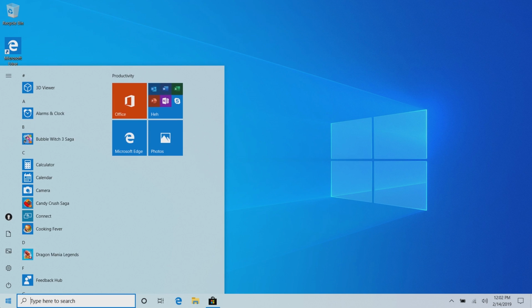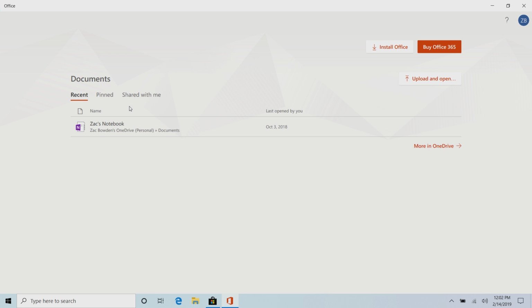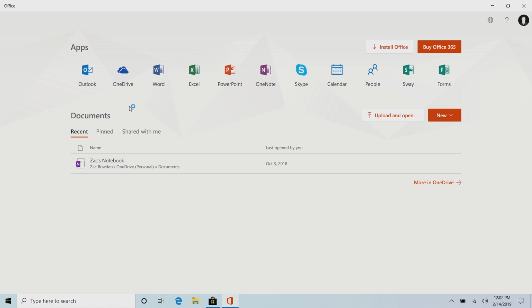Moving right along, let's take a look at the new Office app. You can see here that Microsoft has introduced a brand new Office app. It is a web app that sort of gives you an overview of all of the Office online experiences and even local Office experiences as well that you can access. So you can see here at the top we have Outlook, OneDrive, Word, Excel, PowerPoint, OneNote, Skype, Calendar, People, Sway, and Forms. I had no idea that Microsoft considered Skype an Office application.